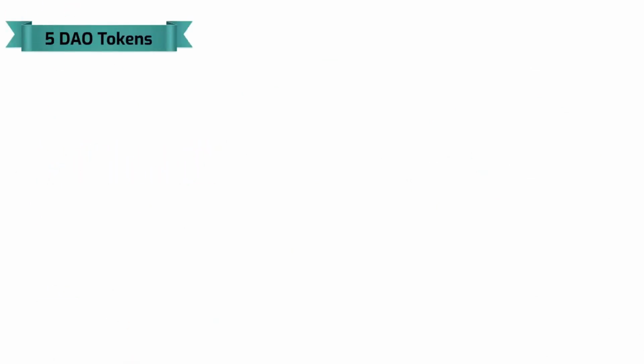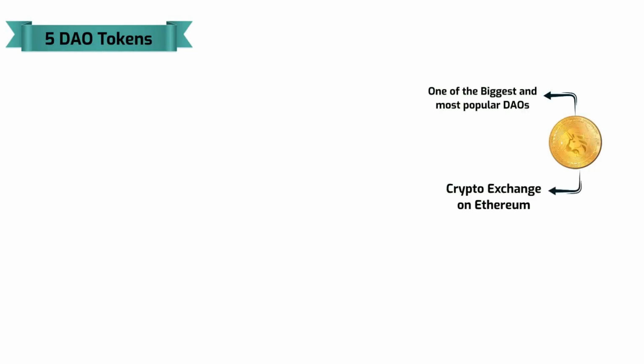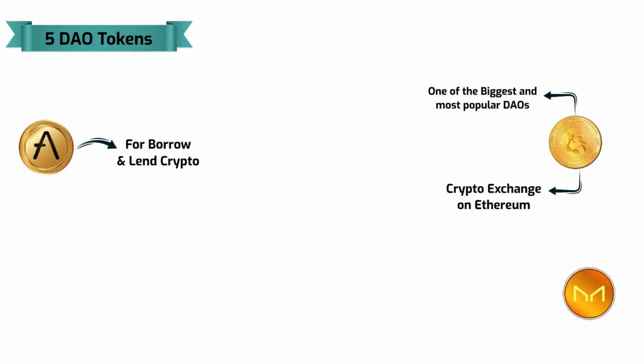Here are the top 5 DAO tokens. Uniswap is one of the biggest and the most popular DAOs, which operates as a cryptocurrency exchange built on the Ethereum blockchain. Aave is a very popular example of a DeFi protocol, allowing people to borrow and lend crypto. Another top mention in a DAO tokens list would obviously refer to Maker.